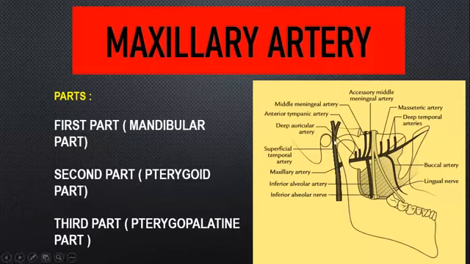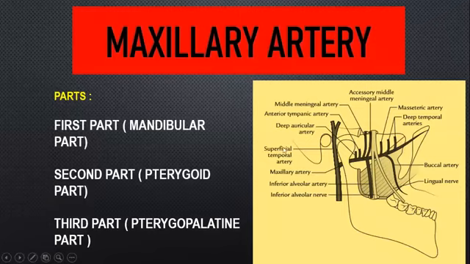Actually, in this picture, your lateral pterygoid muscle has been reflected so that you will be able to see these structures. That's why you should have a lateral and radical thinking. So you just imagine you have a pterygoid muscle like this. Okay, then you will be able to understand. So first part, origin to the lower border of lower head of lateral pterygoid muscle. And second part, from the lower border of lower head of lateral pterygoid muscle to the upper border of lower head of lateral pterygoid muscle. And your third part, from the upper border of lower head of lateral pterygoid muscle till your pterygopalatine fossa.